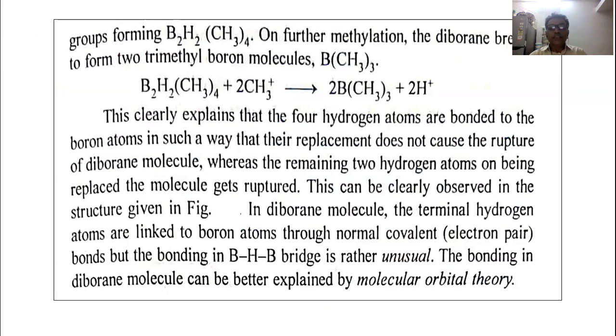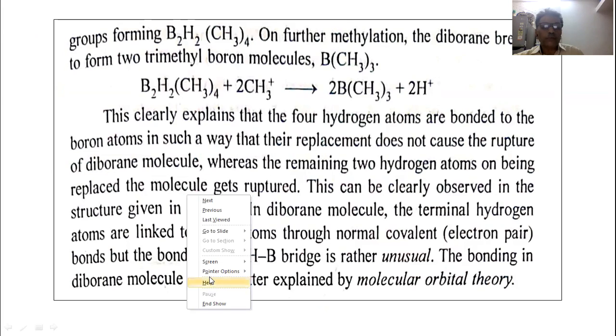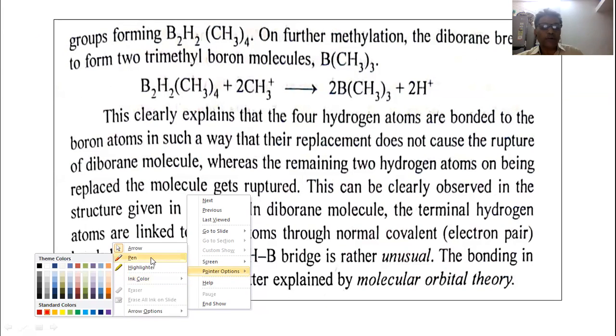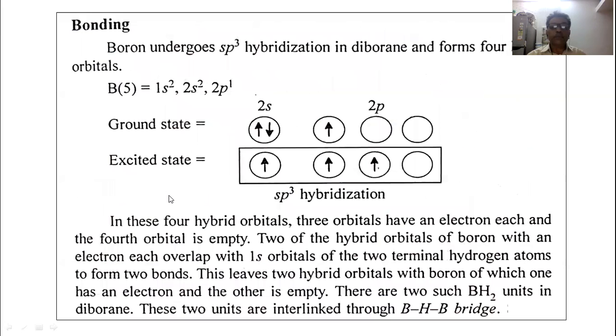The formation of the boron hydrogen boron bridge can be explained on the basis of hybridization. So let us see what type of hybridization the boron atom in the diborane molecule undergoes.